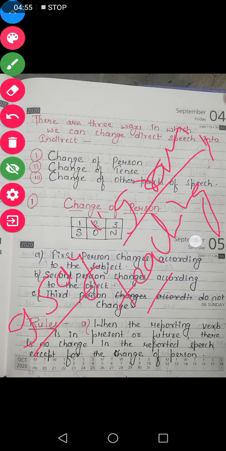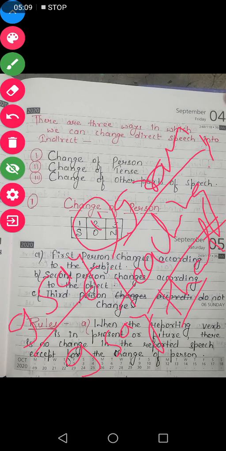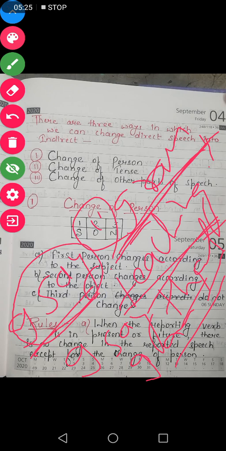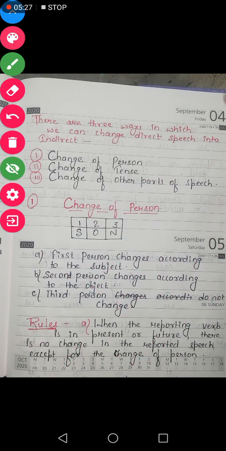Let us change it into indirect. It will be, I say that I am teaching, because when we remove the inverted comma, we use the conjunction that. There is no change in the reported speech when the reporting verb is in present or future tense.